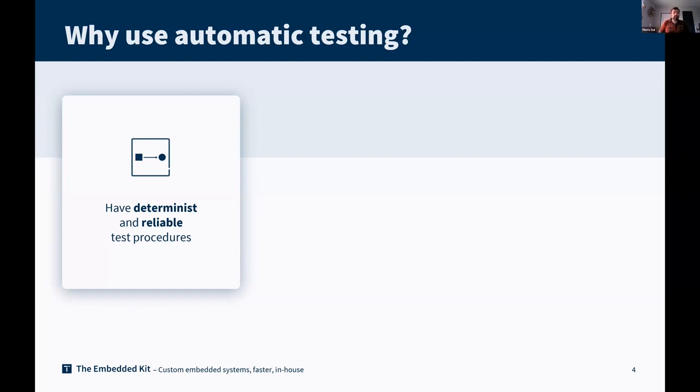One first added value is having a deterministic and reliable test procedure. With automated testing, you have something that you can run again, maybe every day, every week, every month, and ensure that you will perform exactly the same procedure the same way. So you will validate something which is more deterministic.